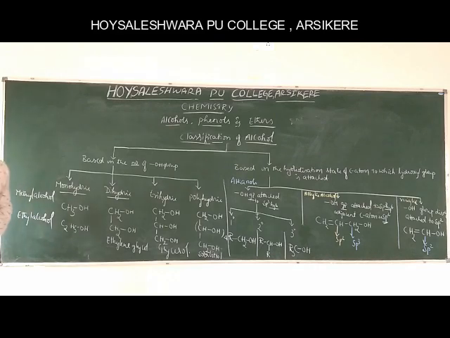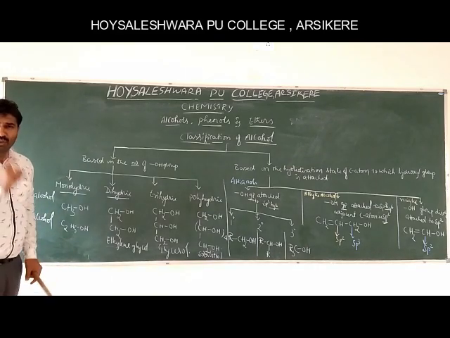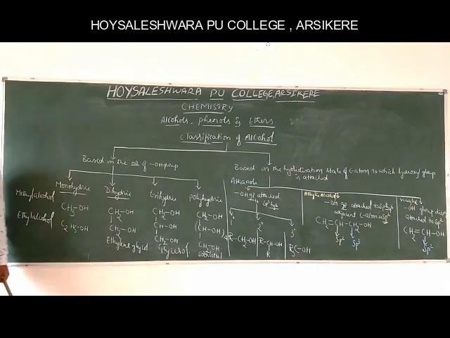Monohydric alcohols are the alcohols which contain only one hydroxyl group, for example methanol, C2H5OH, etc. There are many other examples.